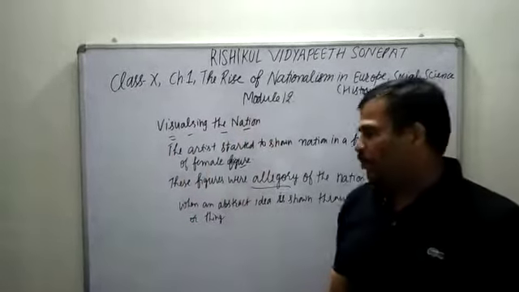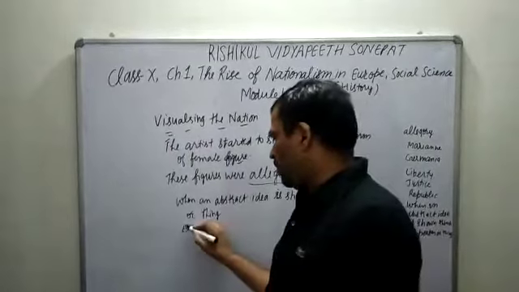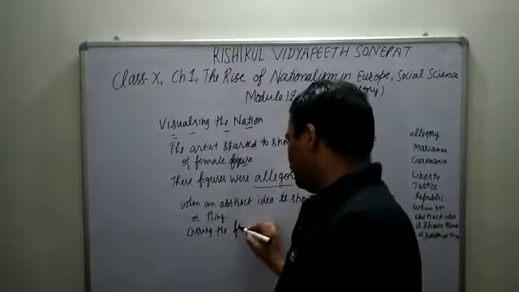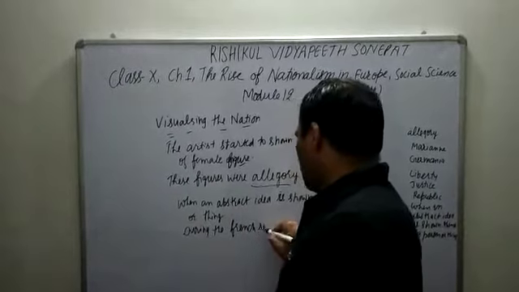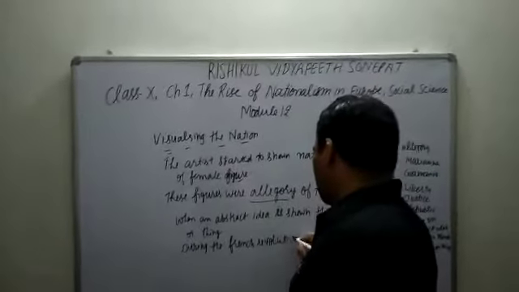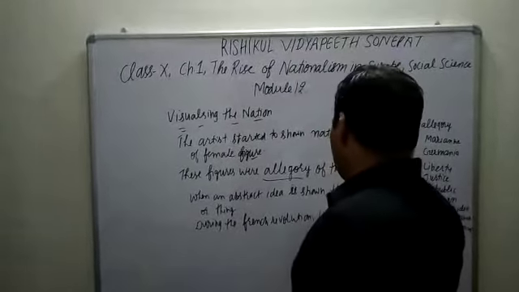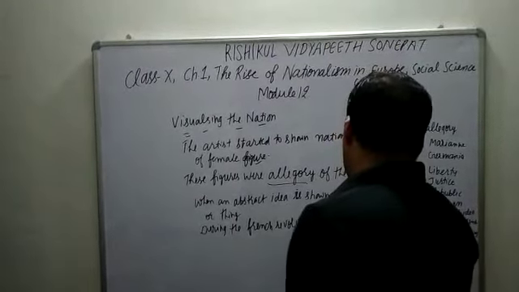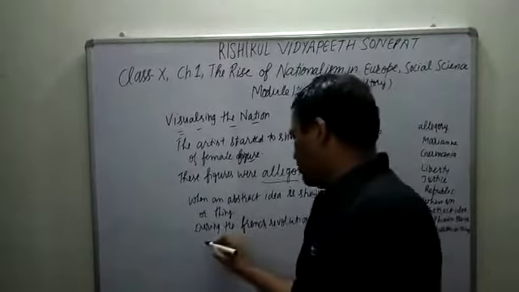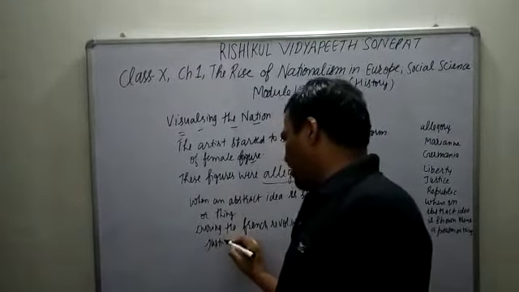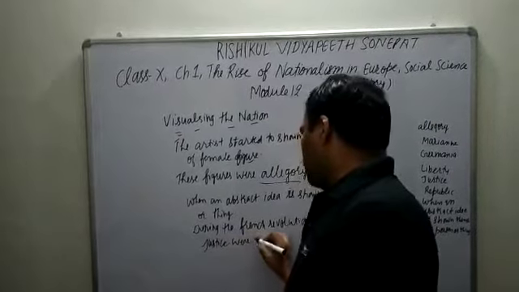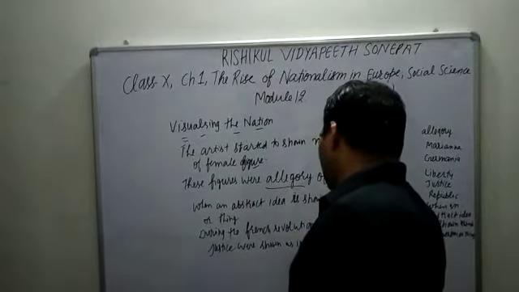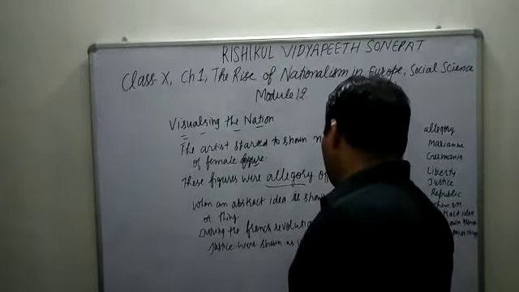And now during the French Revolution, what was shown? Liberty, republic, and justice were shown as important parts related to freedom.